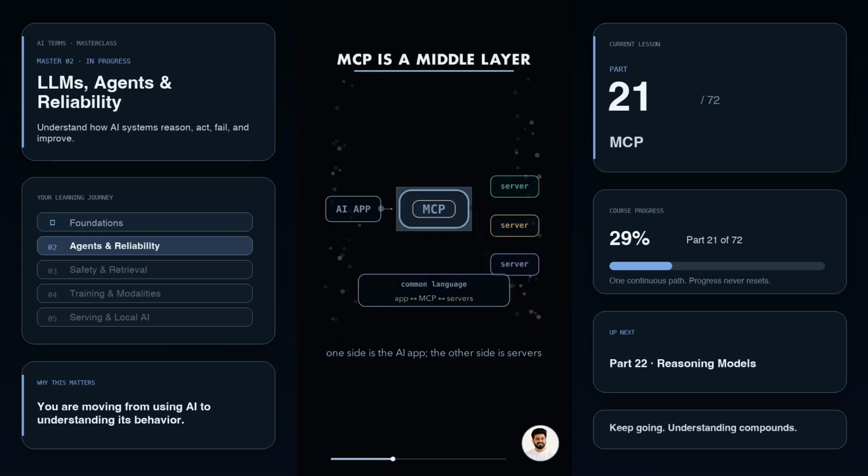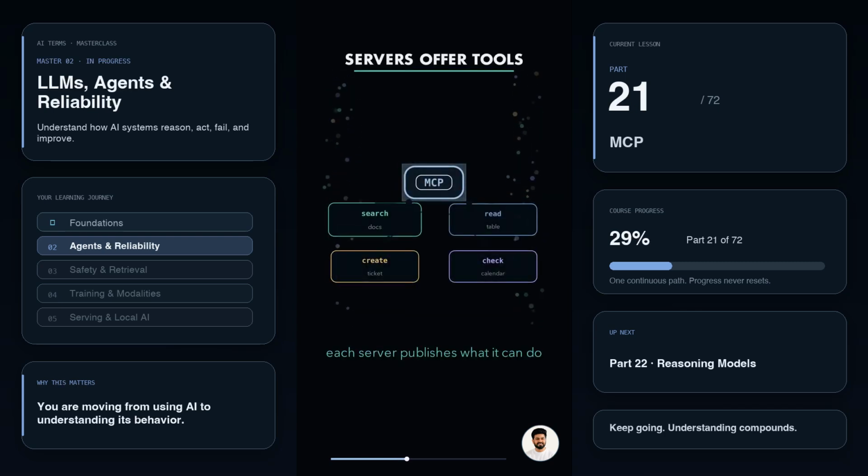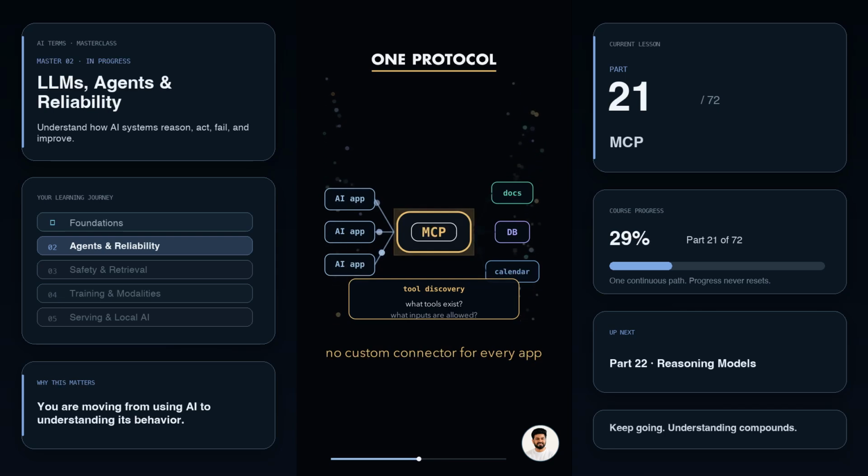MCP adds a middle layer. On one side is the AI app, on the other side are MCP servers. A server can say, here are the tools I offer: search these docs, read this table, create this ticket, check this calendar. The assistant does not need a custom integration for every single app. It can speak one protocol, then discover what each server can do.